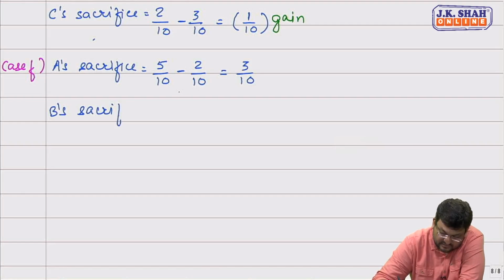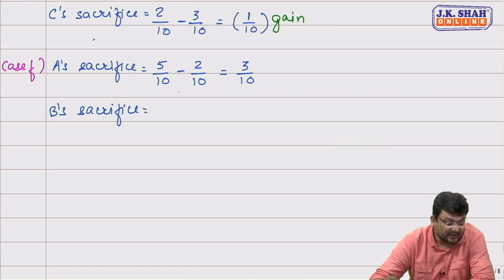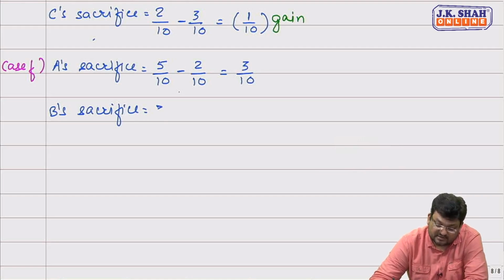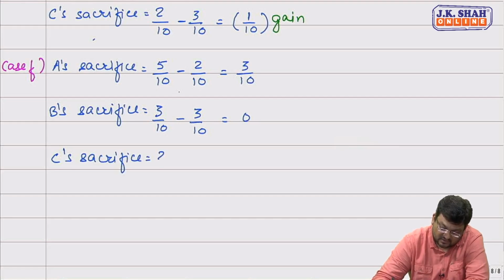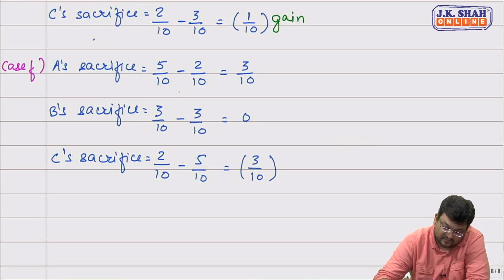B's sacrifice. B's old share is 3 by 10. New share also is 3 by 10. So he is neither sacrificing nor gaining. C's sacrifice. Old share 2 by 10, new share 5 by 10. That means partner C is gaining 3/10 share in profit. Correct? Yes, sir.